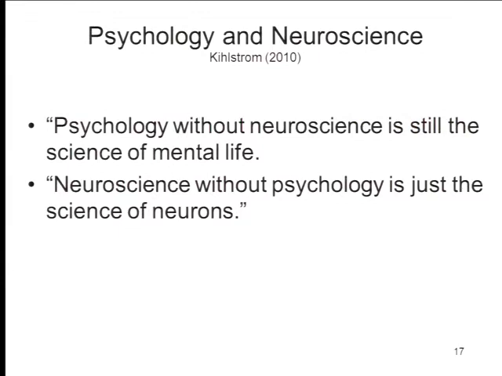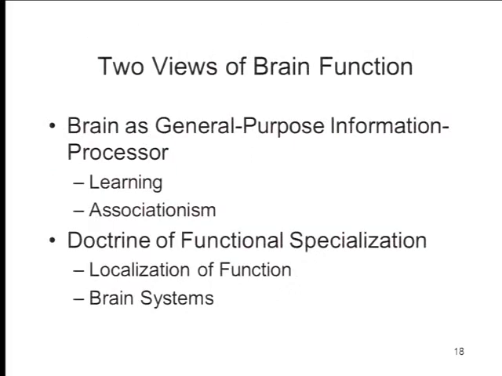First, you've got to have the right description at the psychological level of analysis, which leads me to this, for your wallet-sized cards. Psychology without neuroscience is still the science of mental life. We can do psychological theory perfectly fine without trying to figure out how the brain does it. How the brain does it is a really interesting question, but it's not necessary for psychological theory. At the same time, without a proper psychological theory, all you can do in neuroscience is figure out how neurons work. Okay? You can't figure out what neurons are doing, what their function is, unless you already have a proper description of mental life at the psychological level of analysis. Okay, end of diatribe. It still remains a legitimate function, a legitimate agenda for cognitive and social neuroscience to try to figure out how the brain performs some function that we've already specified well at the psychological level of analysis.